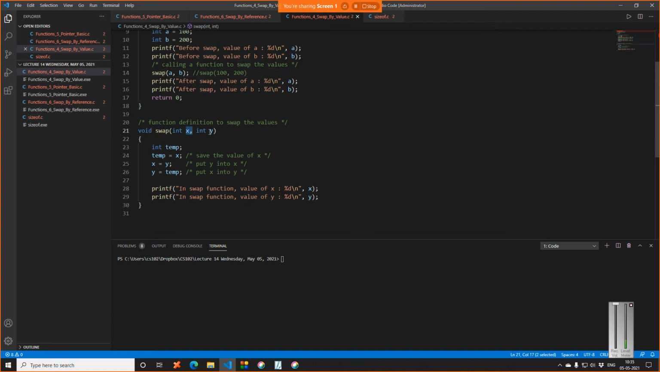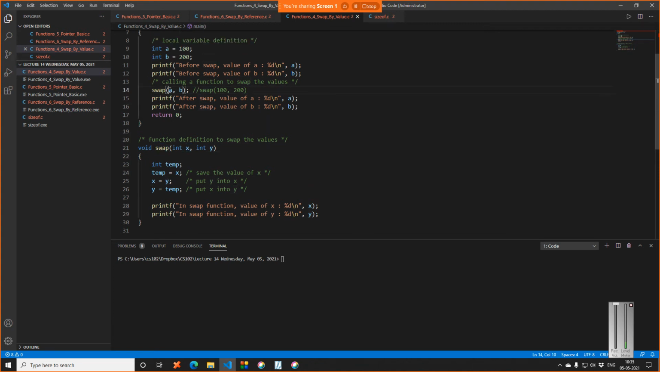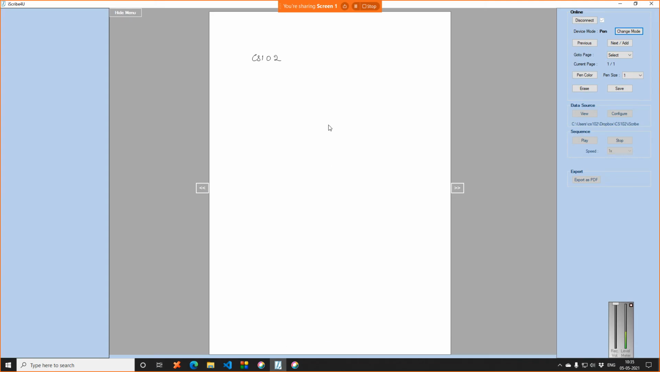So integer x and integer y, right? As I said, it is respectively. A will be copied to x. So naturally, x will become 100, the value of a, and y would become 200, right? So a gets copied to x and b gets copied to y. And we have a standard 3-line code for swapping something. So I initialize a temporary variable. So let me just show you how it happens, right?